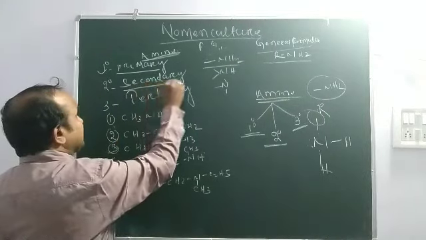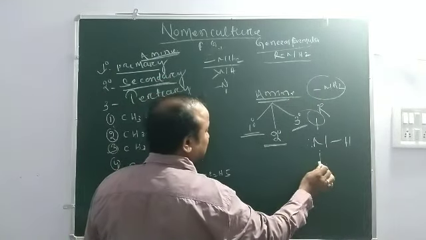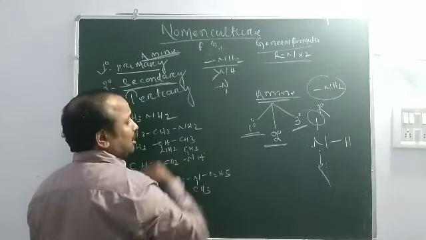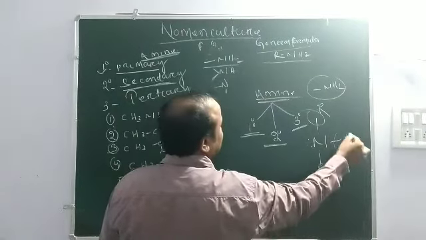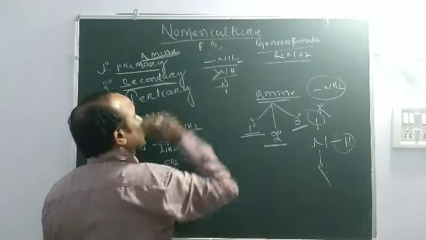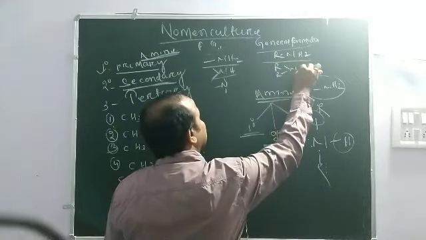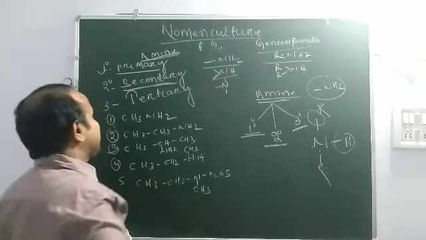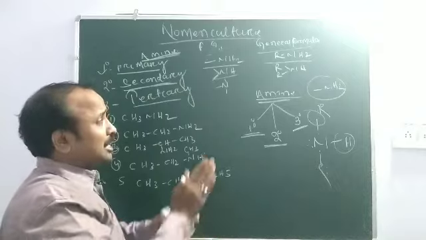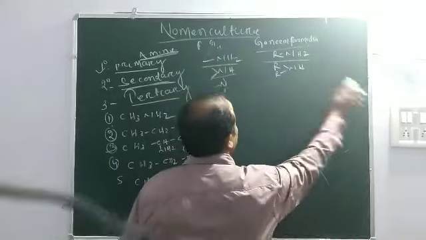If it is secondary, two alkyl groups are attached to the nitrogen, so one hydrogen is replaced by another alkyl group. Only one H makes a single bond with nitrogen, so the group is NH, and the formula is R2NH. Tertiary means nitrogen is attached to three alkyl groups.